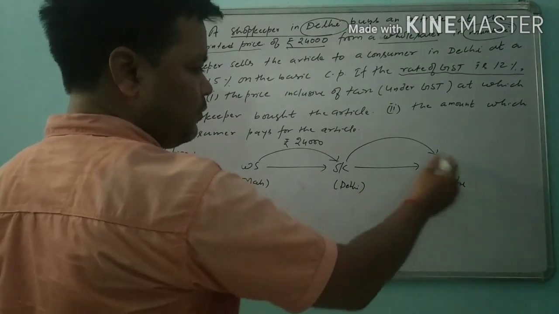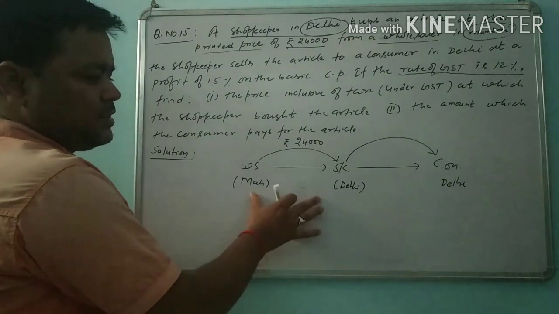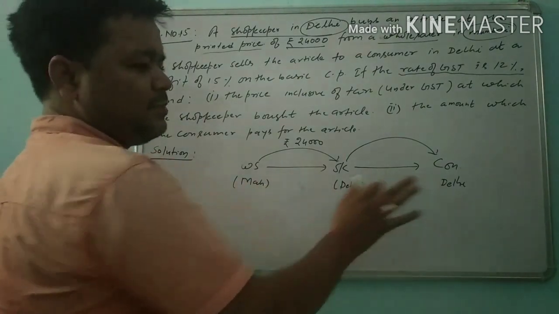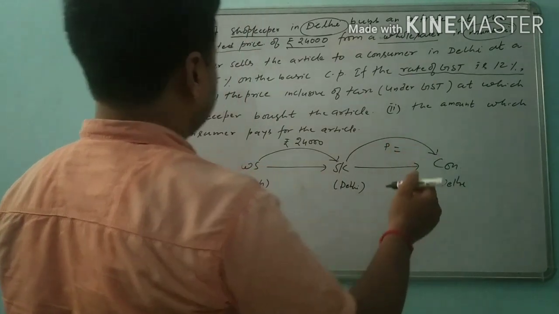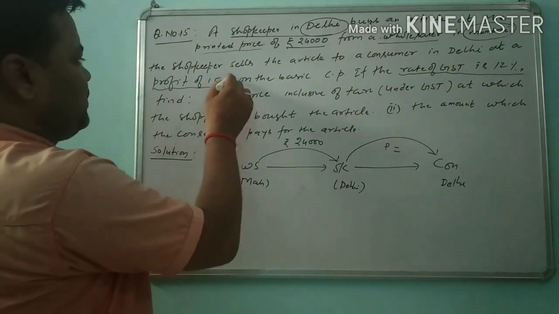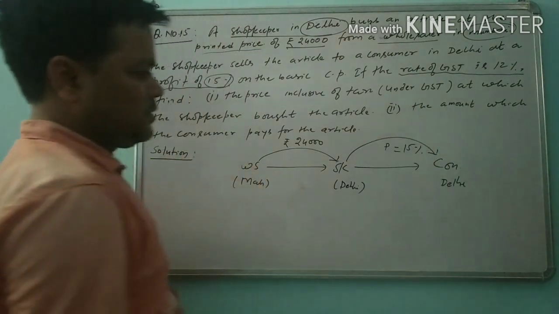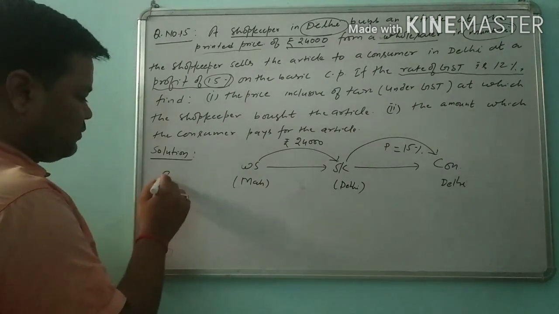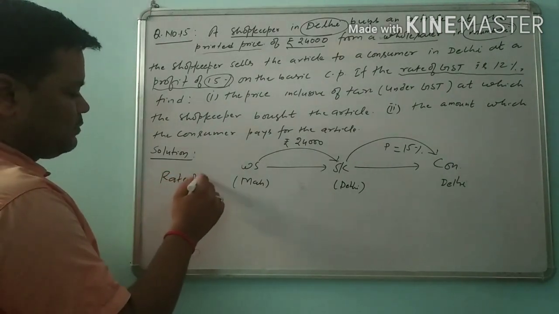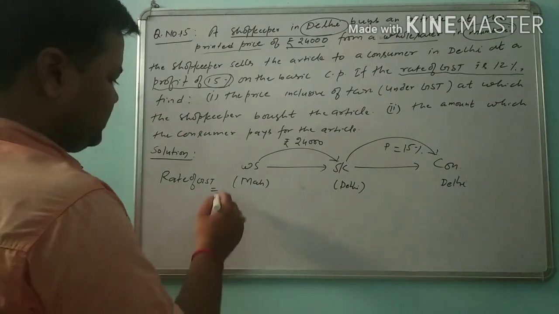This is the matter of intrastate, means same state. Here this is interstate, different state, here same state. After profit of, how much profit? Profit of 15%. Rate of GST is equal to 12%.